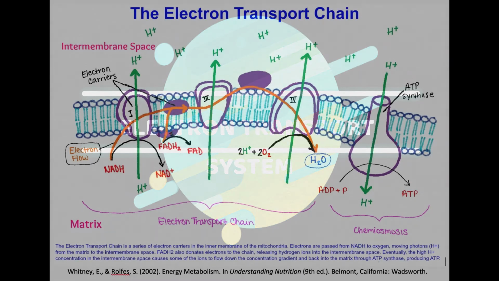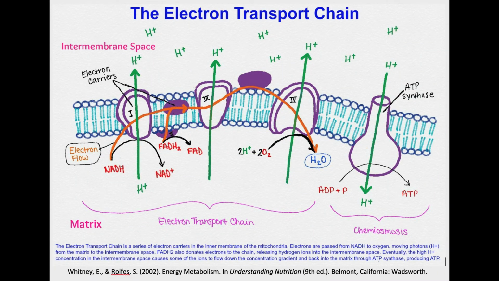Electron transport system (ETS) is the last component of aerobic respiration. It is a series of electron transporters embedded in the inner mitochondrial membrane that shuttles electrons from NADH and FADH2 to molecular oxygen. In the process, protons are pumped from the mitochondrial matrix to the intermembrane space, and oxygen is reduced to form water.